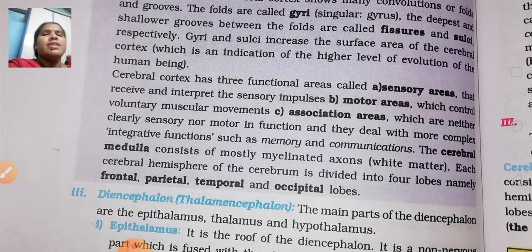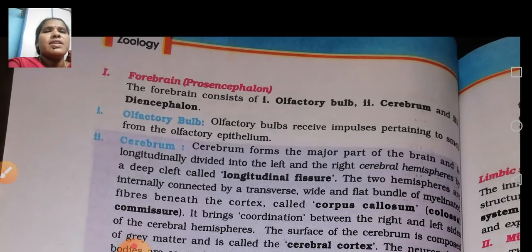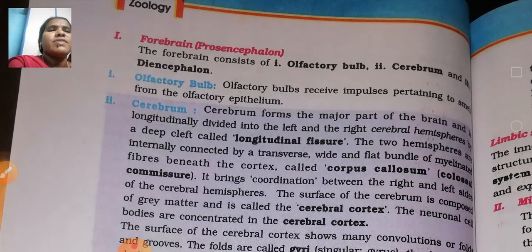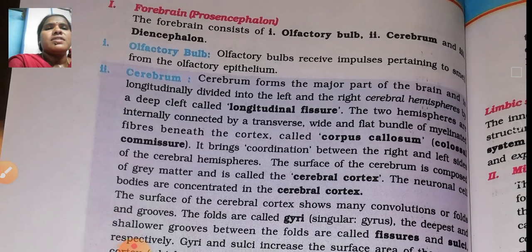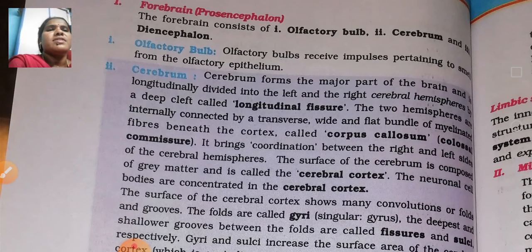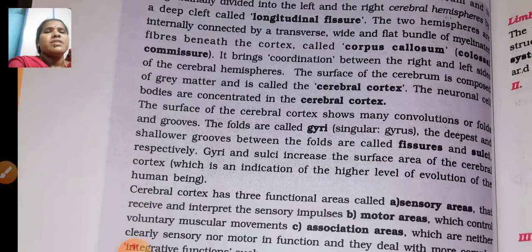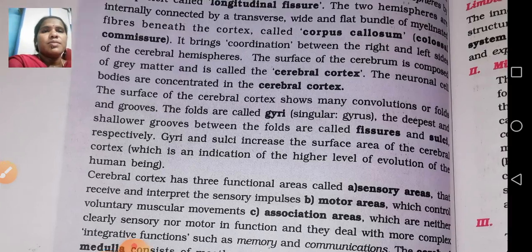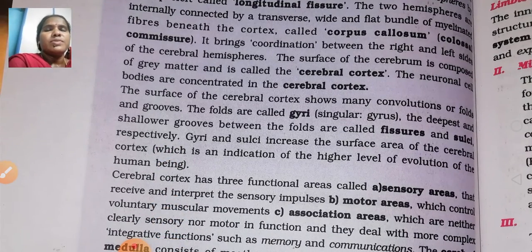So it's clear. We'll see the forebrain consisting of the olfactory bulb, cerebrum, and diencephalon. The olfactory bulb receives the impulses related to smell. The cerebrum forms the major part of the brain. It forms the lamp between the fissures and the corpus callosum. The cerebral cortex mainly forms the lobes.